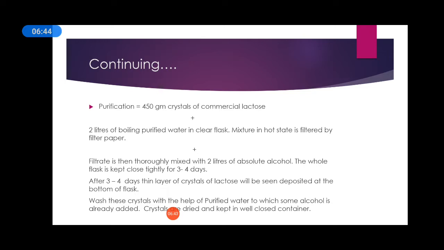It is a very easy process. You have to take only 450 grams of crystals of commercial lactose, 2 liters of boiling purified water, 2 liters of absolute alcohol and one clean flask. Then first add the crystals in 2 liters of boiling purified water. Filter it when the solution is hot.